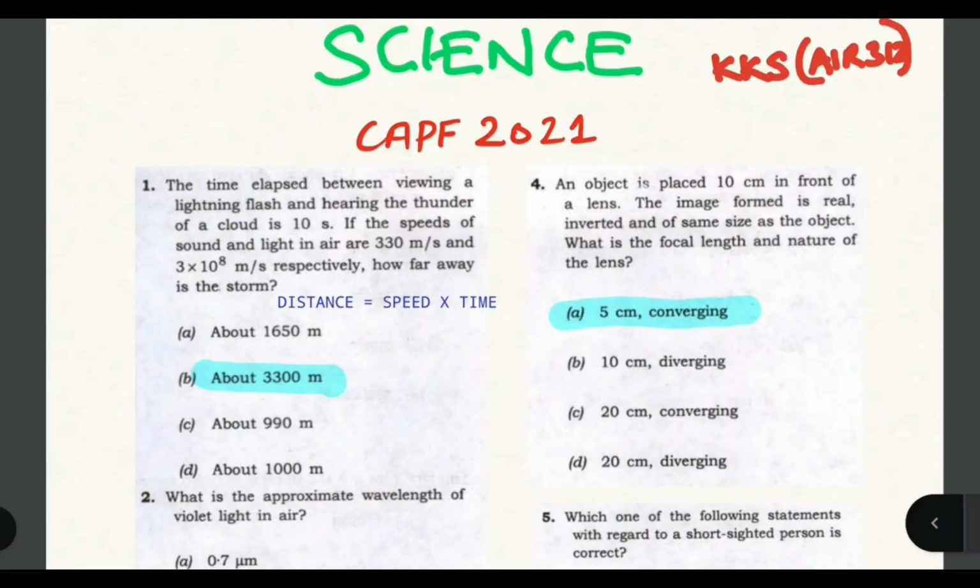So this question has been asked several times: the time lapse between viewing a lightning flash and hearing the thunder of a cloud is 10 seconds. So how far away is the storm? So here we will use the concept of distance is equal to speed into time. So the answer would be 3300 meter, as 330 meter per second is the speed of sound in the air. So the answer would be B.